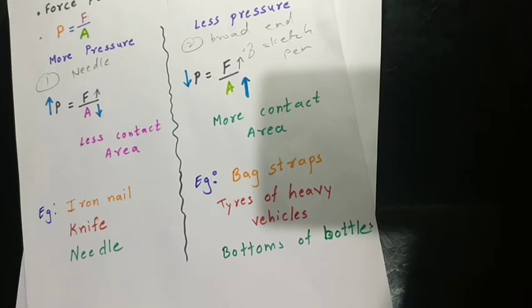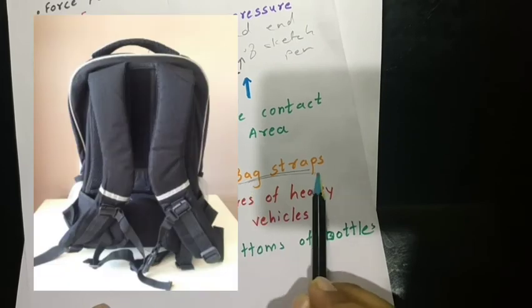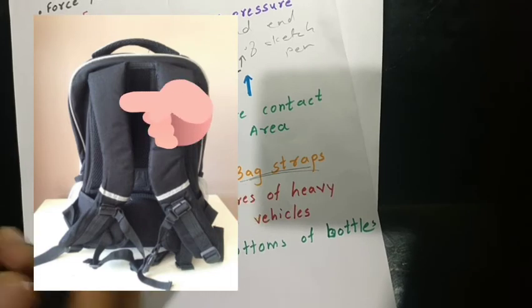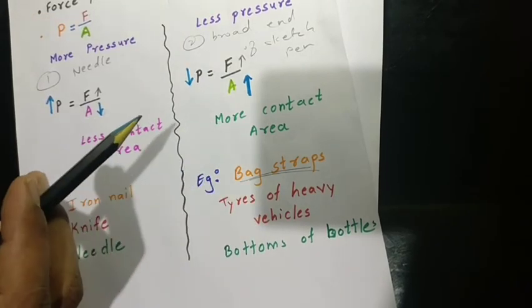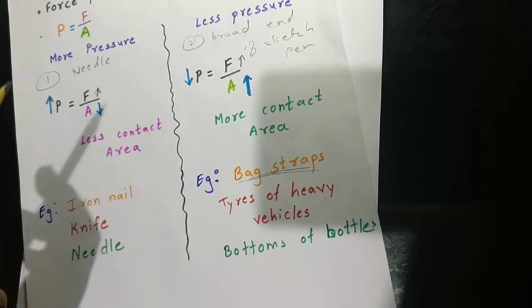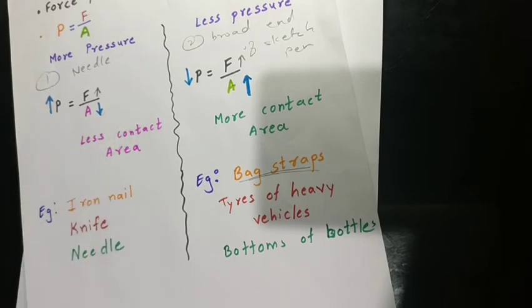So you will ask, where, madam? You can take the example of bag straps. Bag straps are always broad in size. As they are broad, the contact area is more, and more contact area leads to less pressure. So you feel that much less pressure on your shoulders, and you can easily carry the bag, right?